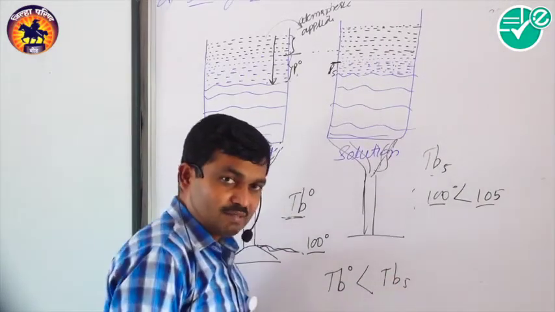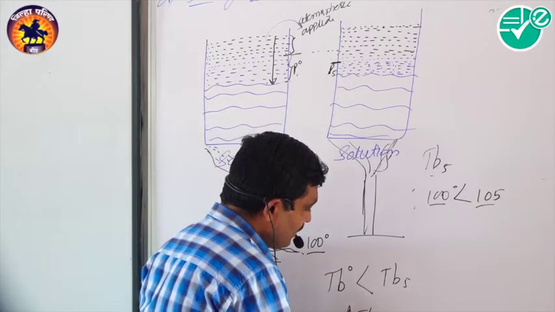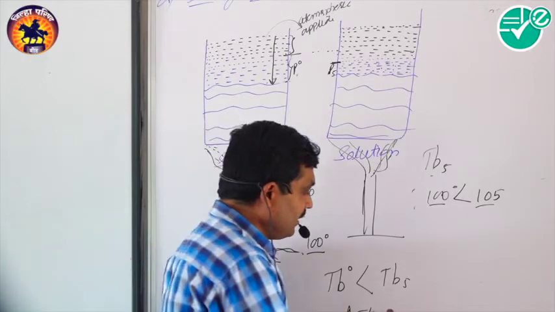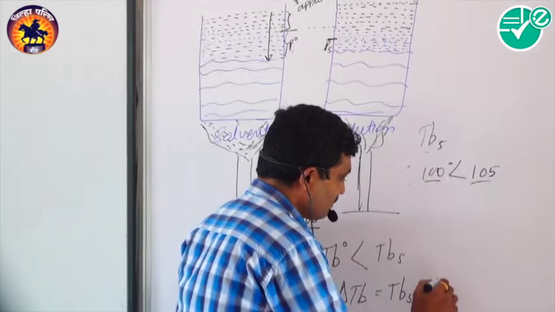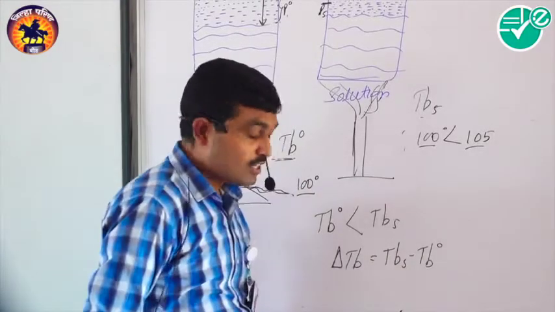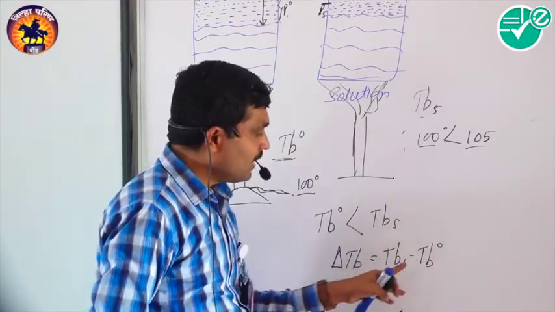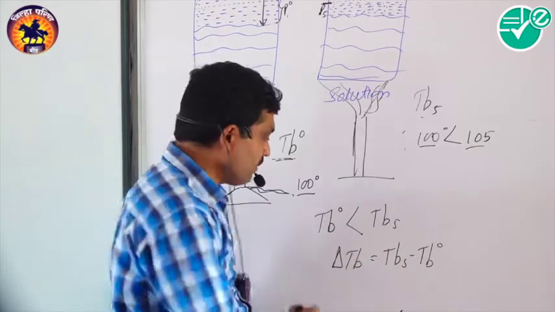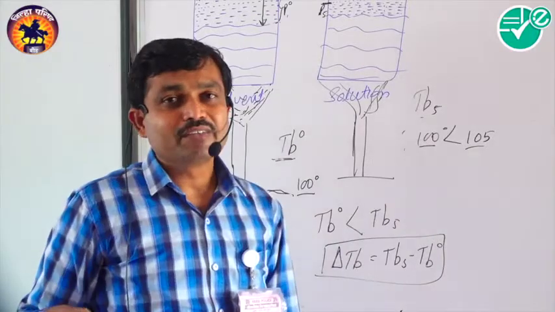Therefore, delta TB, the elevation in boiling point, is equal to TBS minus TB naught, where TB naught is the boiling point of the solvent and TBS is the boiling point of the solution. So in this way, this is delta TB.